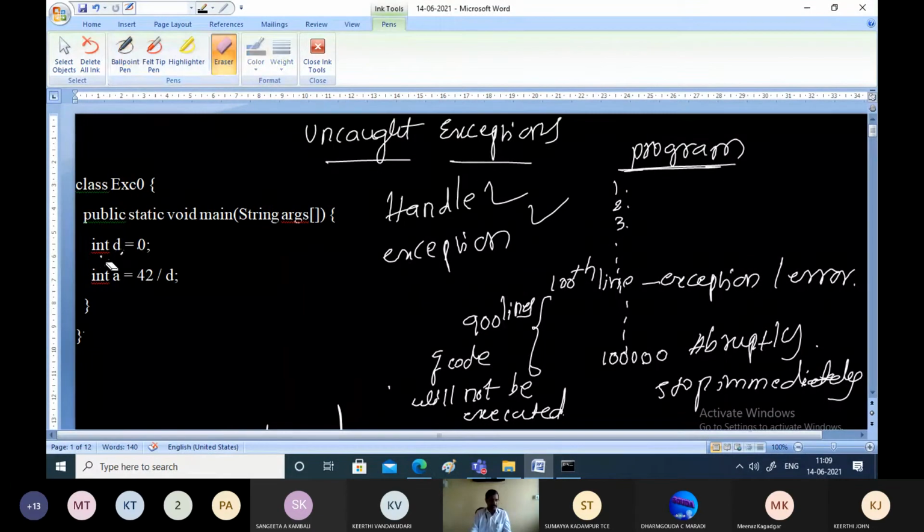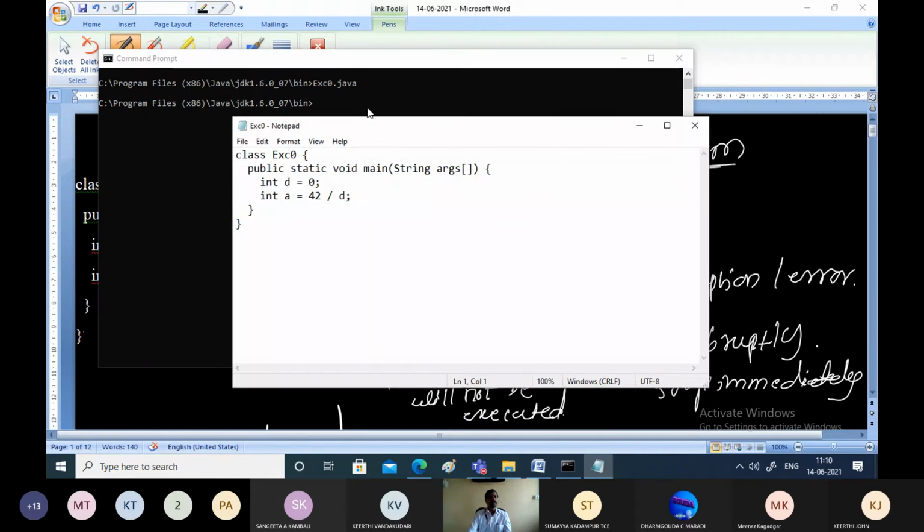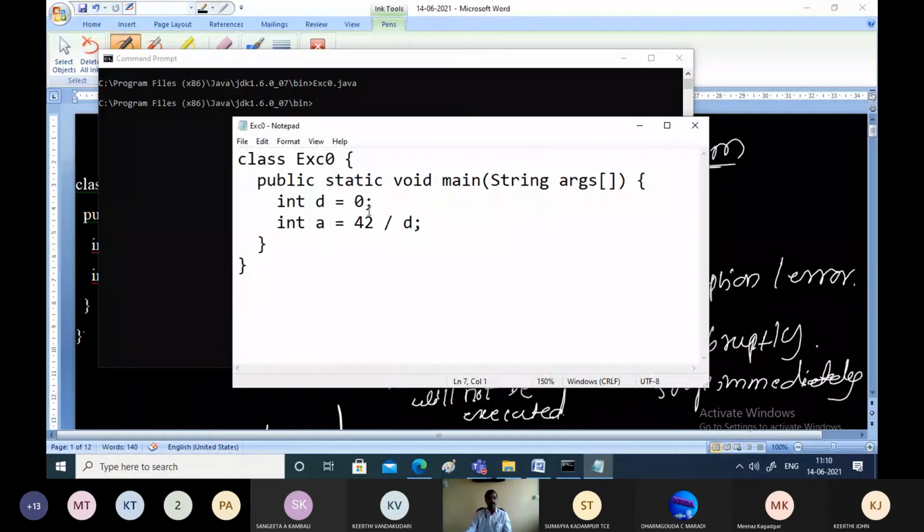Let us execute and see what happens whenever there is an error. So I'll just try to execute that program. Yes, this is the program we have studied just now. D is a variable which has been initialized with 0, and in the next statement we are trying to divide a number by 0.